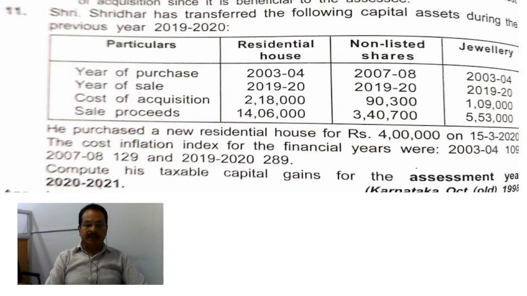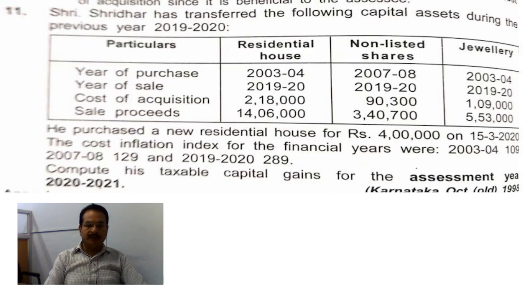So under that 1,09,000 into 289 divided by the index for 2003-4, look, 109. I repeat, 1,09,000 into 289 divided by 109, that comes to 2,89,000 in the inner column.